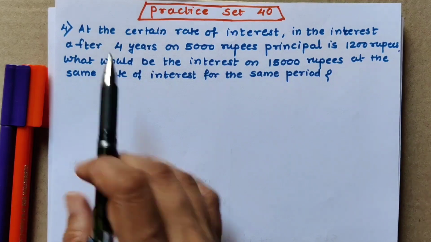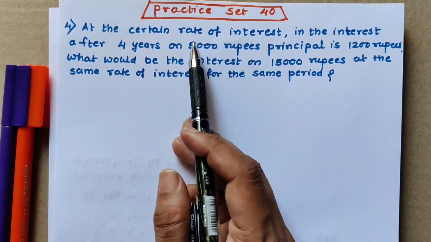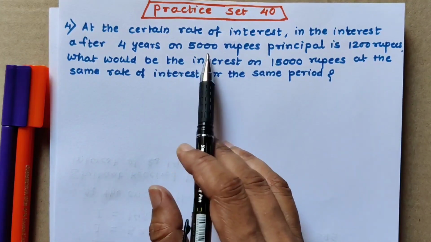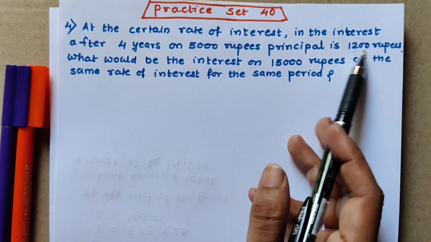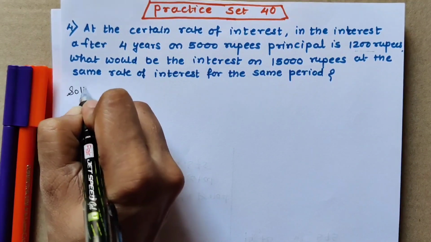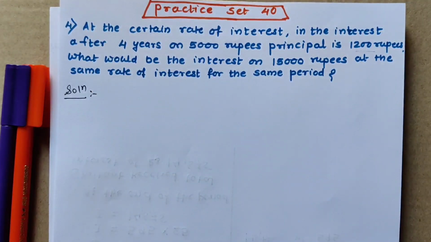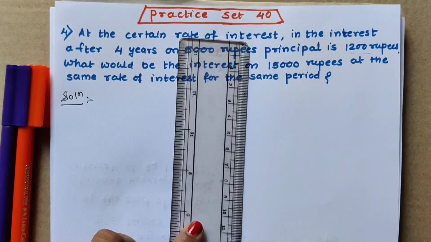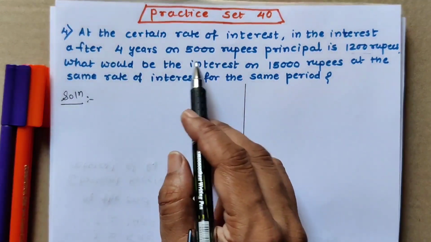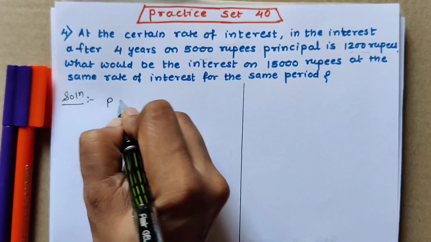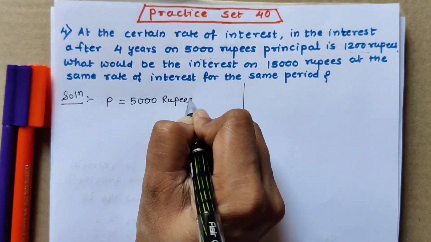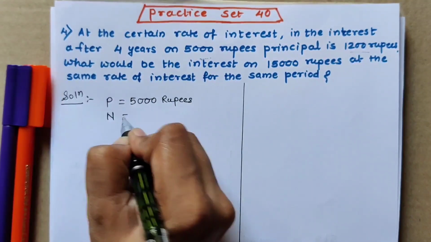Fourth sum: at a certain rate of interest, the interest after 4 years on 5,000 rupees principal is given as 1,200 rupees. So while writing the values, write the values of quantities which are given to us. Let us write properly first. Principal is rupees 5,000. P is equal to rupees 5,000. Then what is given? 4 years. That means the number of years is 4 years.